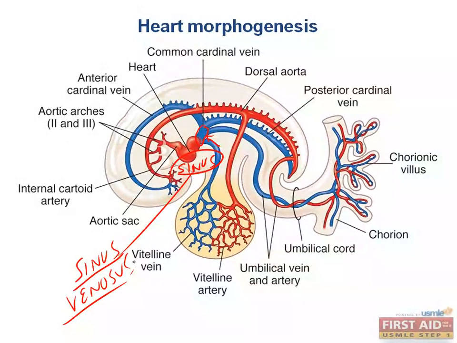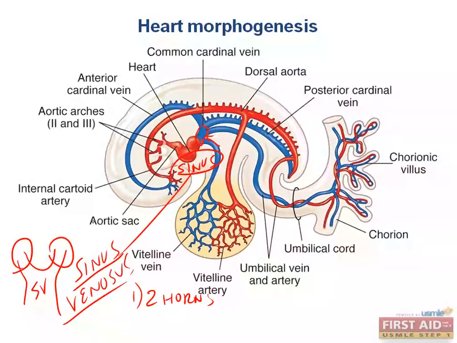You need to know 2 things. It is split into 2 horns. And a horn is described so because it has the presentation like this. So this is the sinus venosus, and this is a branch, and it kind of looks like horns when early anatomists saw it. They are just branches of veins that drain into the sinus venosus. Obviously, there's a left and a right.